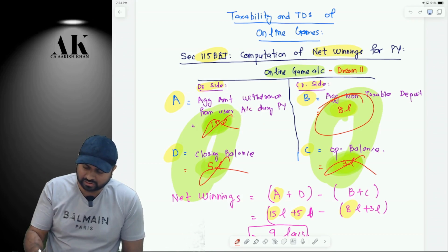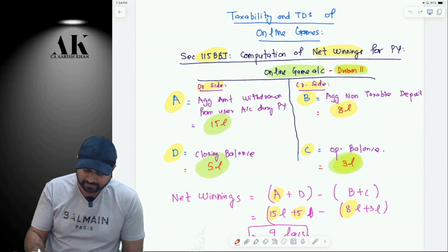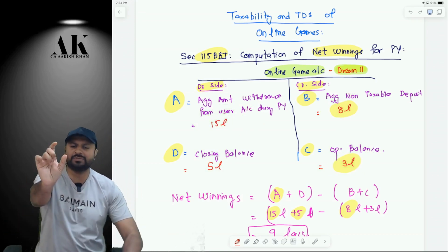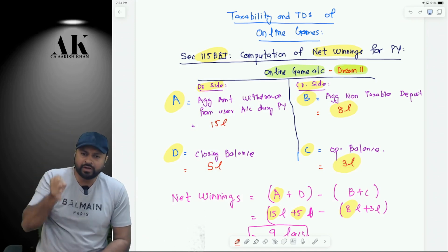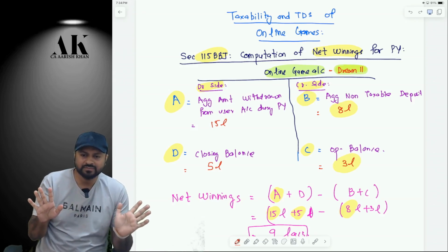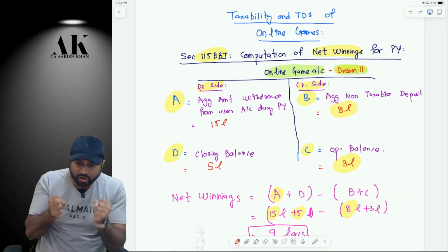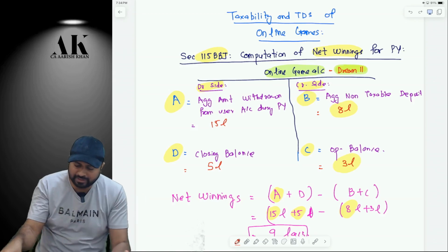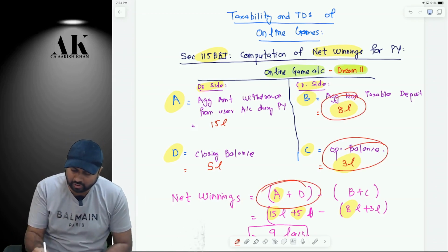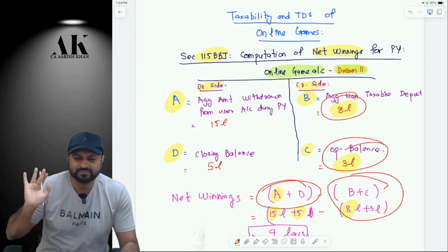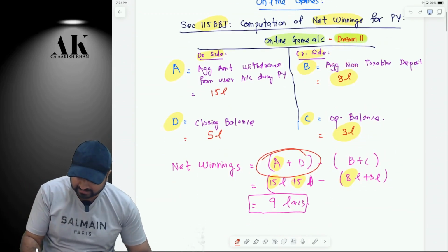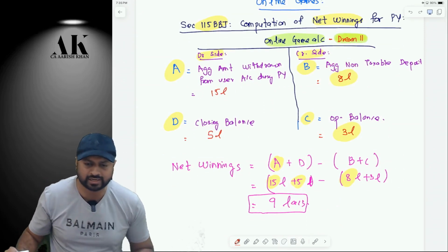So this is how you are going to compute your net winning. Just keep one thing in your mind, and all your formula will work. Listen to me. Whatever you withdraw and whatever is your closing balance, that will be your additions, correct? And whatever you deposit and whatever is your opening balance, that will be your deletions, correct? That much deduction you are going to get. A net winning of 9 lakh rupees. This is how you are going to compute the net winning at the end of the year.